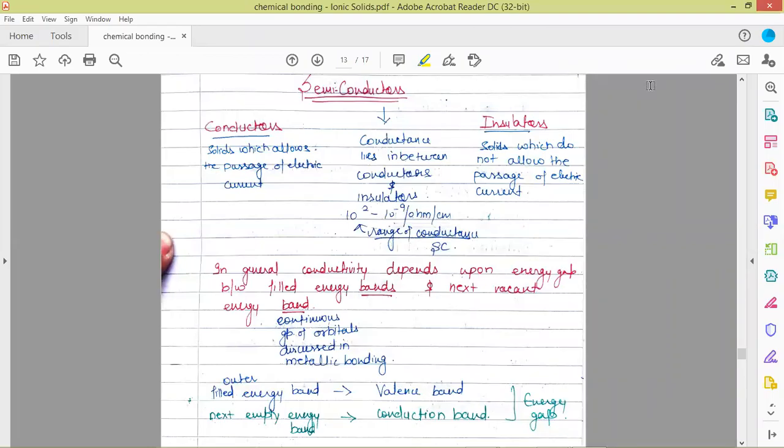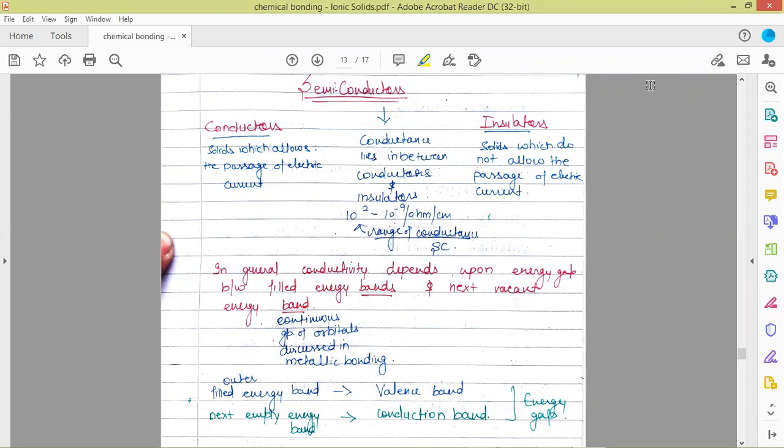So in this video, we are starting with semiconductors. On the basis of conduction, solids can be divided into three categories, that is conductors, semiconductors, and insulators. Conductors are those which allow the passage of electric current. That means those which conduct electricity are the conductors. In case of semiconductors, the conductance lies in between.